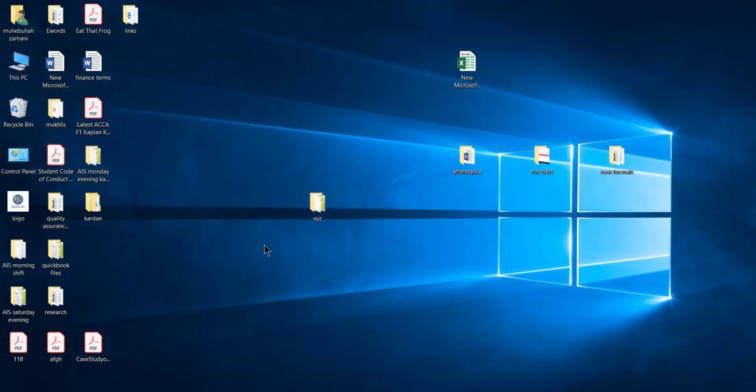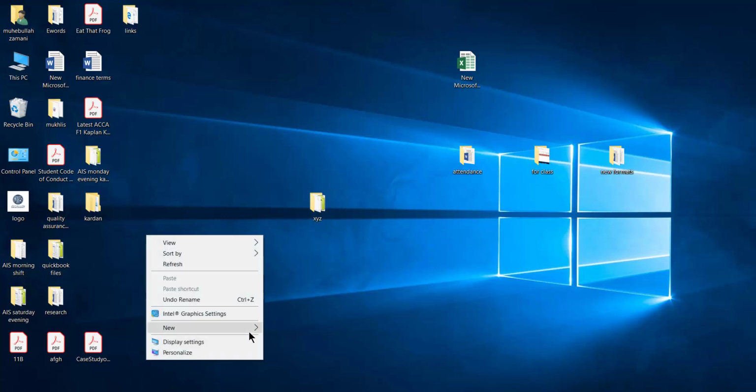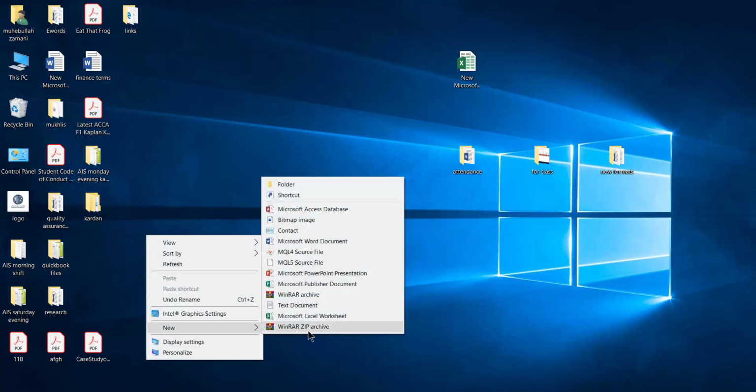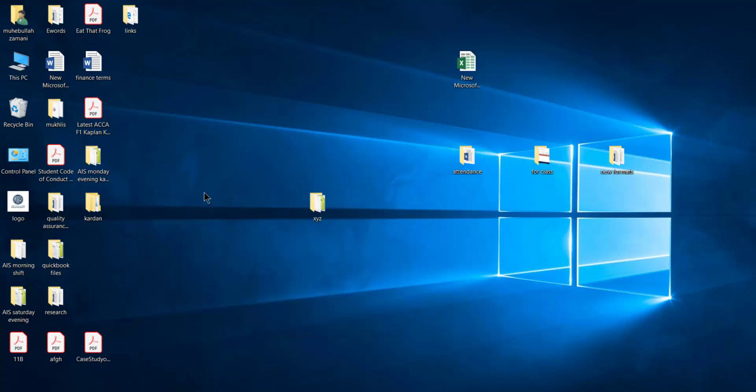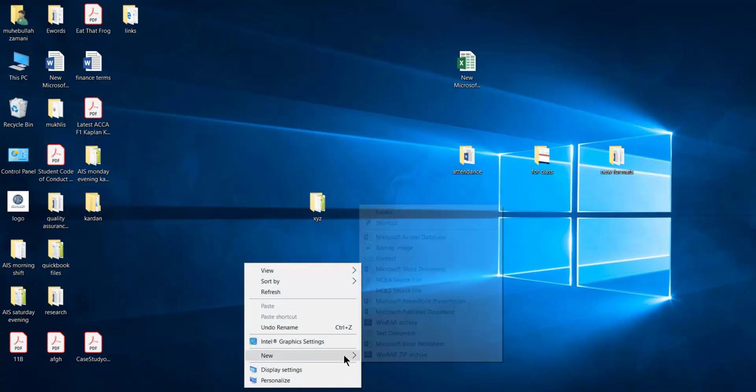Now do one thing. Create a file. Right click, go for new. Create this WinRAR zip archive. If you have this in your computer, it will show you here. Otherwise, please download it from Google by this name, right? WinRAR zip archive. I cannot use a plain zip file. Why? Because when you put this inside the zip file, some of the files will get corrupted. So please do not use a zip file. Please use this one itself.